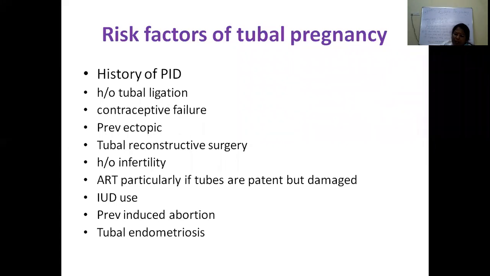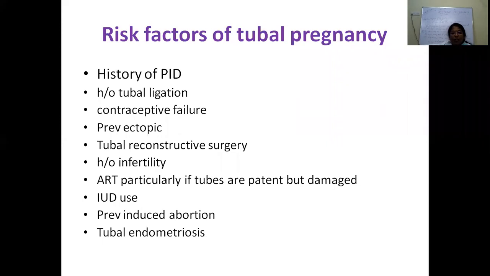So endosalpingitis leads to agglutination of the tubal mucosal folds, and there is formation of blind pockets where the fertilized ovum gets trapped. Also there is decreased ciliation and impaired tubal peristalsis, which will lead to formation of ectopic pregnancies.